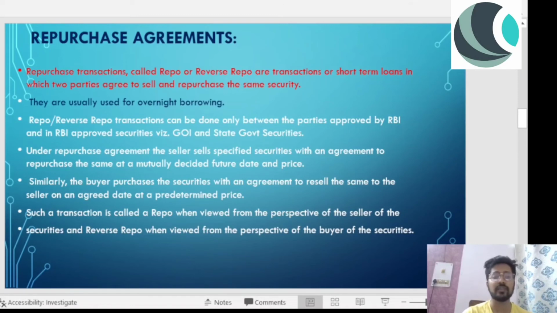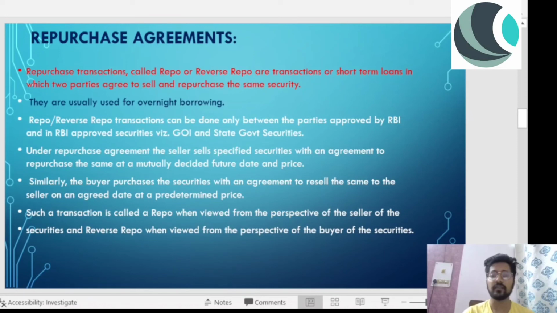So what happens basically? Let's suppose I'm getting into a contract with someone, right? I have XYZ securities with me, and I want to get into a contract with one person. I have the securities and I need money, so that person will give me the money.